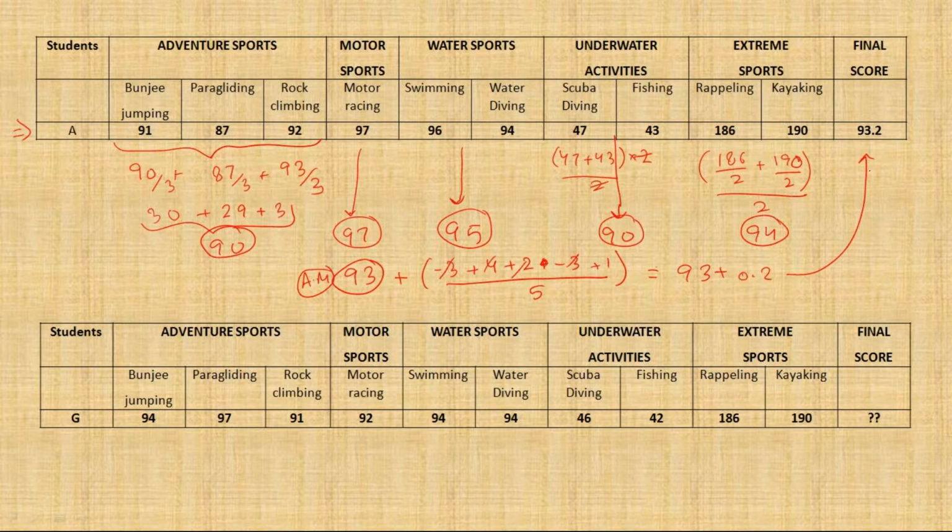Now let us do the same for adventure sports. Adventure sport में G का average देखें तो these three numbers are in arithmetic progression. When it is so, एक्चुअली एवरेज फाइंड नहीं करना पड़ता. The middle number itself becomes the average. तो 94 हो गया, ये 92 ऑलरेडी है, ये भी 94 है, दोनों में सेम है. Pretty easy numbers, we just have to add these two numbers. 188, see how easy it is. And we have to find the midpoint of these, जो कि 188 है और उसका आधा होता है 94.